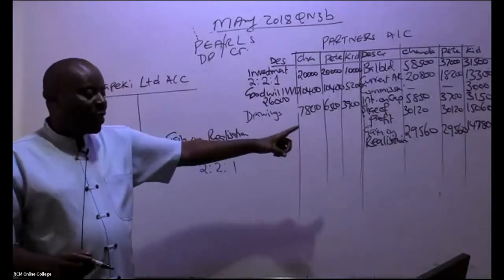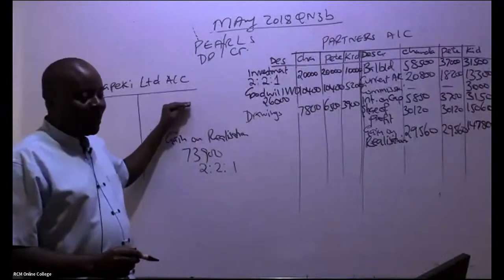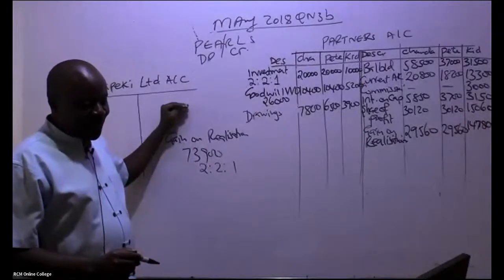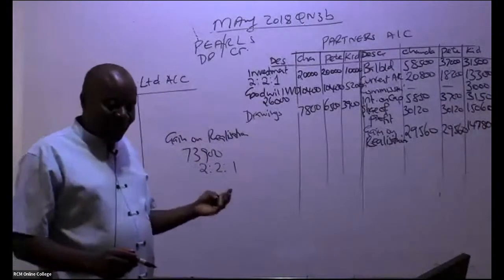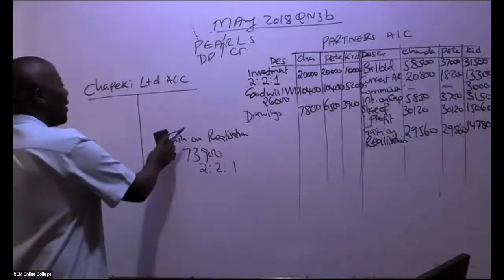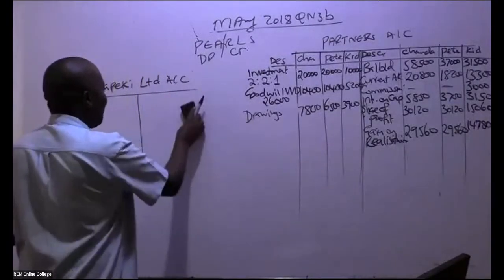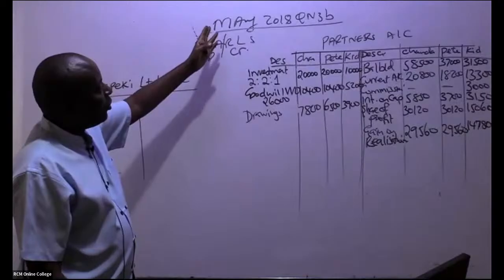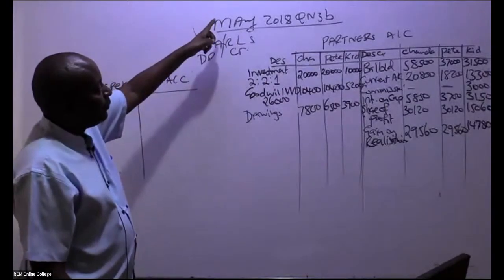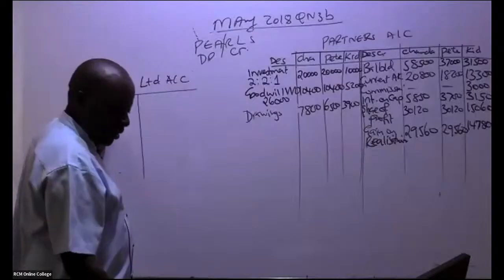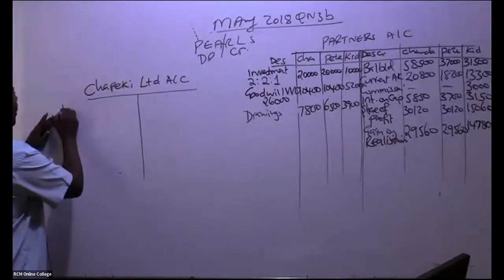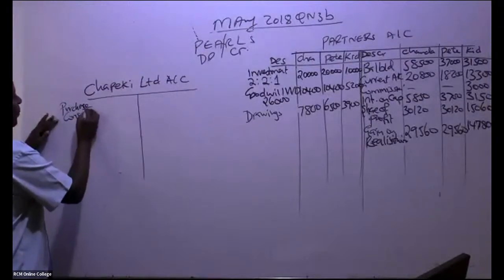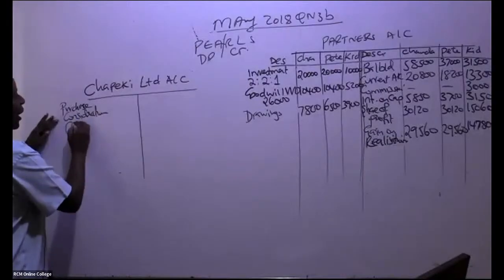All right. So then can we come to this account now very comfortably? Yeah. So this BEK Limited is quite a nice account. It should be able to balance by itself. Remember on the realization, you had the purchase consideration on the credit side. So the double entry is here. You debit here purchase consideration through the realization.